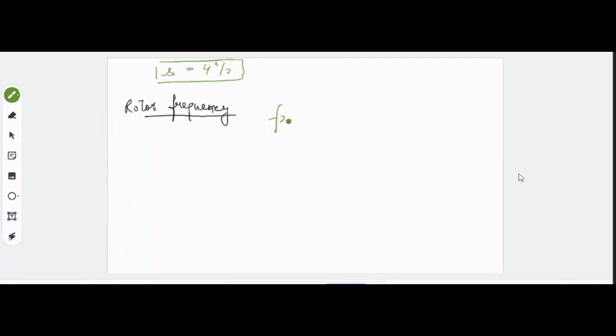We know that if F2 is the rotor frequency, then it will be equal to S times F1, where F1 is the stator side frequency and F2 is the rotor side frequency. Is this clear? Yes, sir. And it is because of the relative motion also.